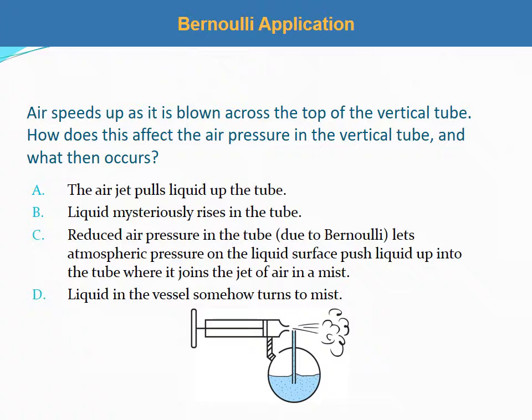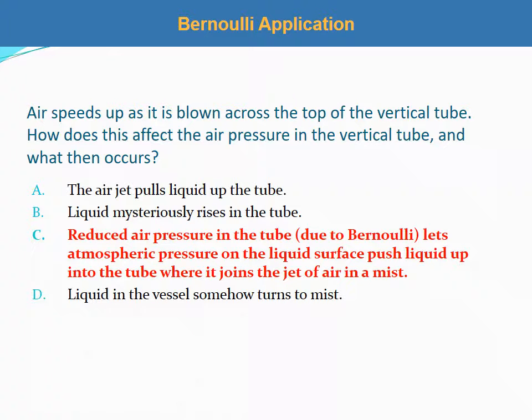Air speeds up and is blown across the top of the vertical tube. How does this affect the air pressure in the vertical tube and what then occurs? A. The air jet pulls liquid up the tube. B. Liquid mysteriously rises in the tube. C. Reduced air pressure in the tube due to Bernoulli lets atmospheric pressure on the liquid surface push liquid up into the tube where it joins the jet of air in the mist. D. Liquid in the vessel somehow turns to mist.